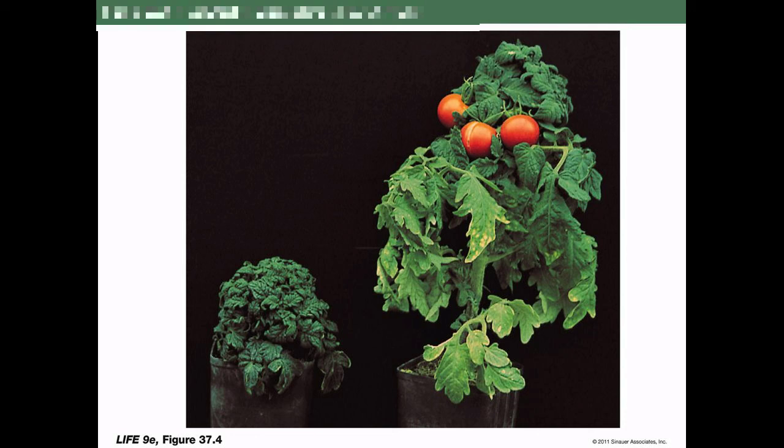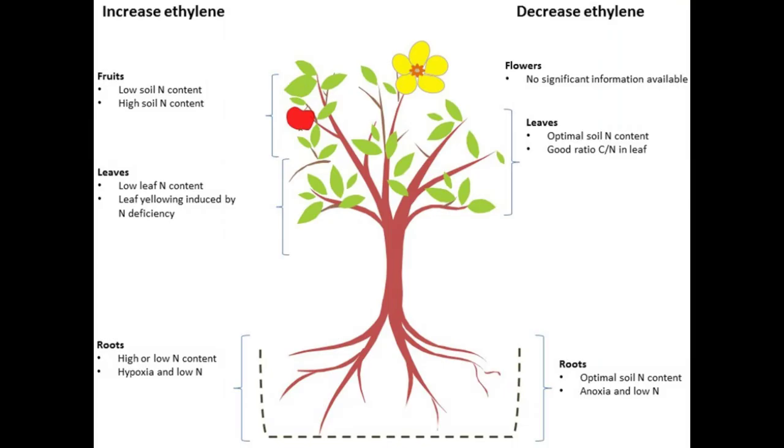The next one is ethylene. Ethylene is a gaseous plant hormone. It is a growth inhibitor. It is mainly concerned with maturation and ripening of fruits. Maximum synthesis of ethylene occurs during ripening of fruits like apples, bananas and melons.